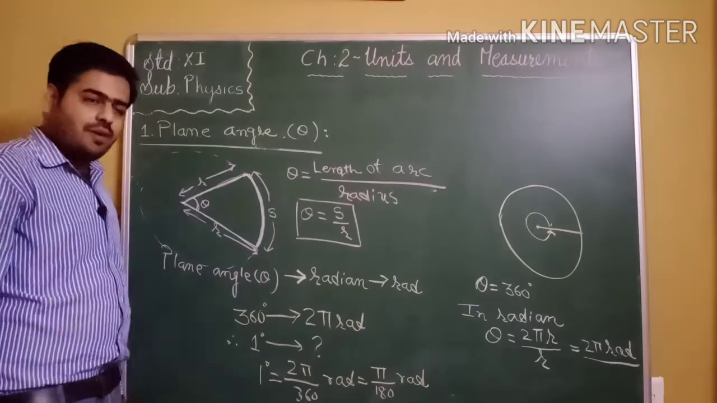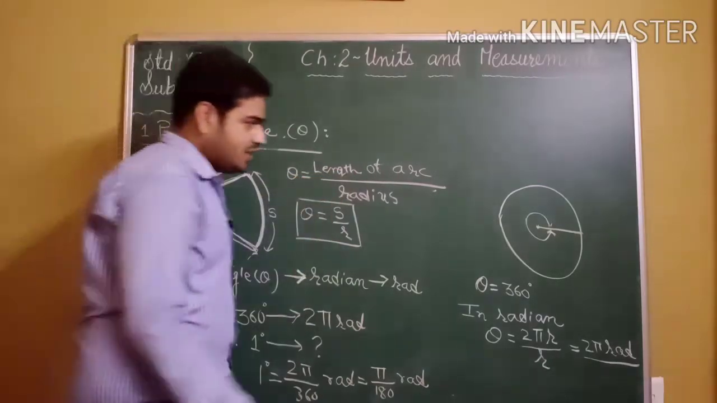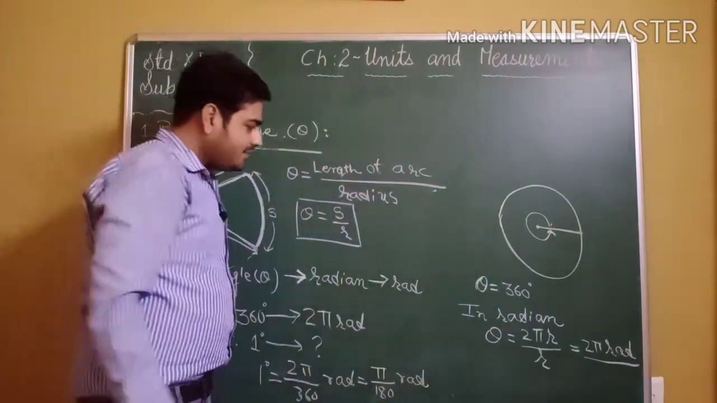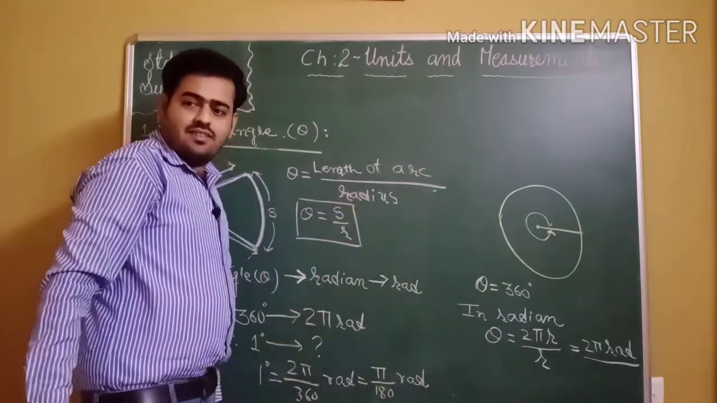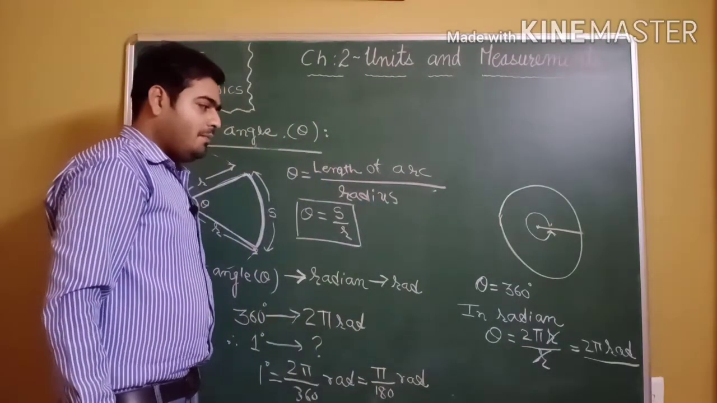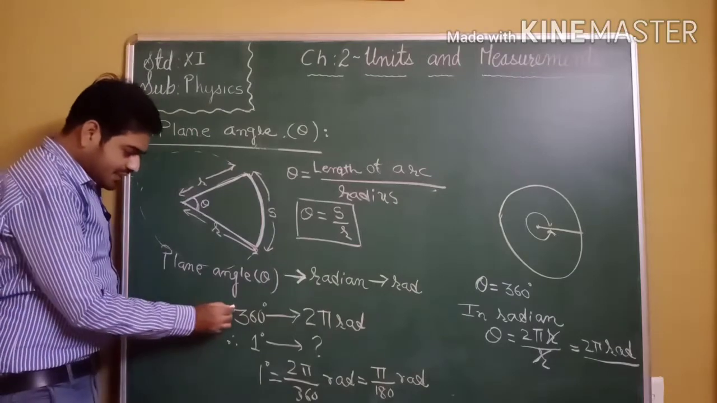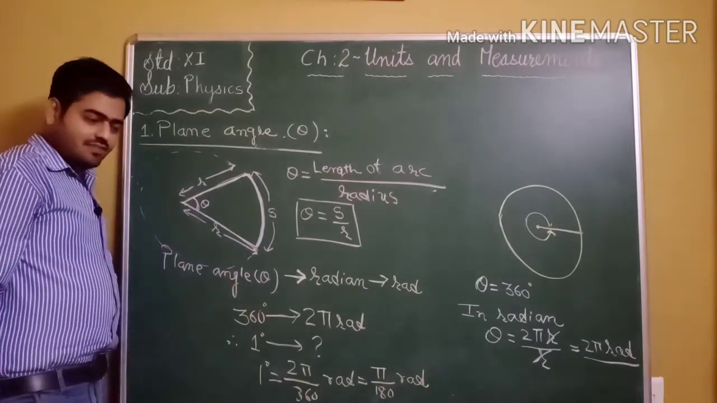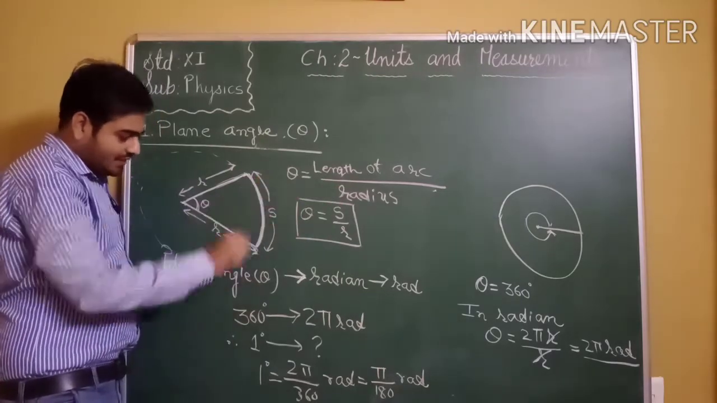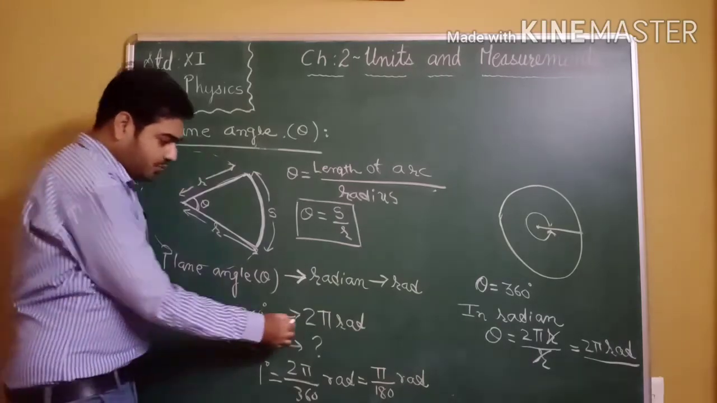But in radian, according to this formula, plane angle theta is equal to length of arc upon radius. What is the length of arc for a complete circle? That is the circumference, 2 pi r, upon radius, that is small r. r will get cancelled. So what will remain? Plane angle theta is equal to 2 pi radian. So we can write 360 degree is equal to 2 pi radian, because for a complete circle the angle travelled is 360 degree, and in radian that is 2 pi radian.